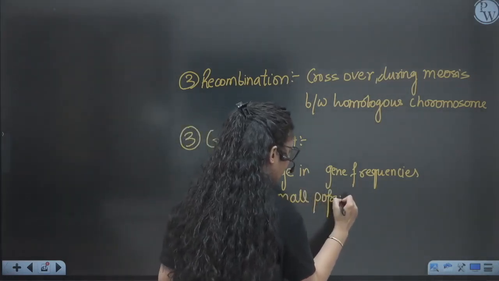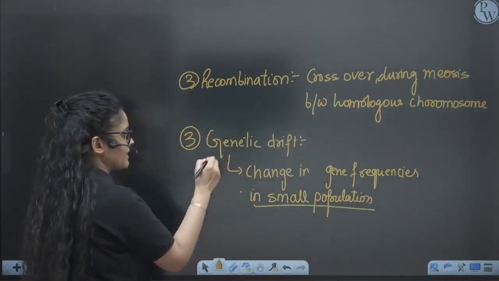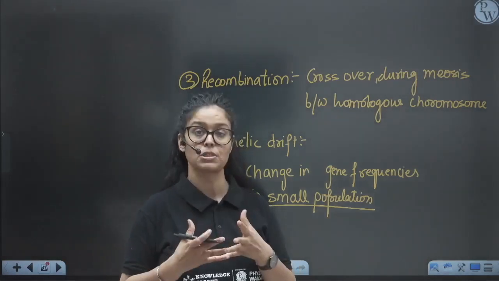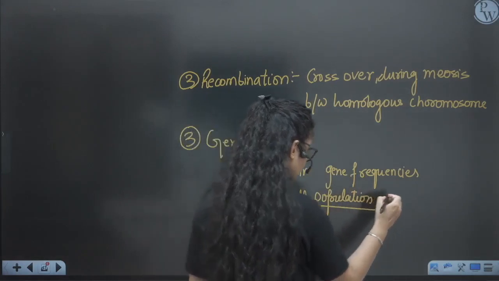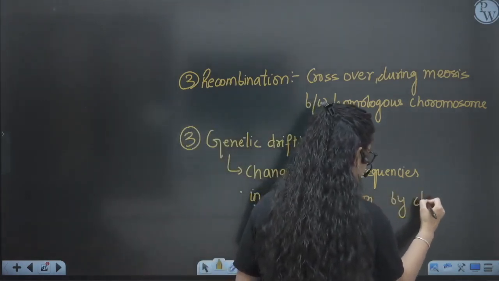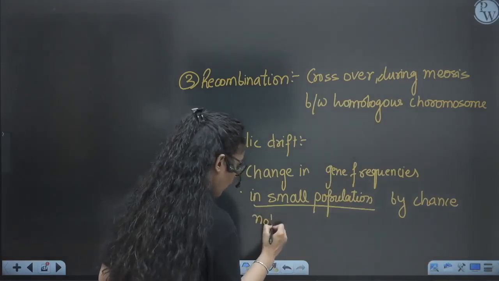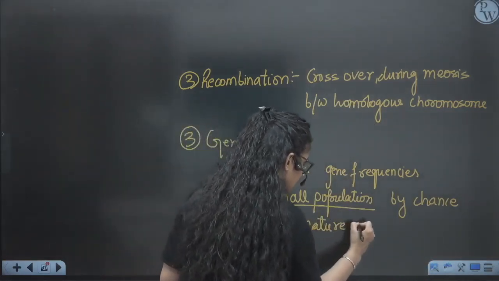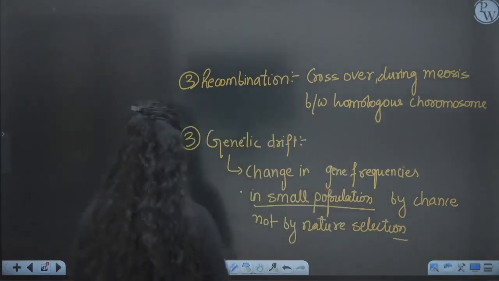So remember one thing: genetic drift is responsible in small populations. It's seen in small populations only, right? It is a change in the gene frequency in a small population by chance, not by natural selection. Nature is not selecting them, but still their frequency has changed. Why? We will see why.